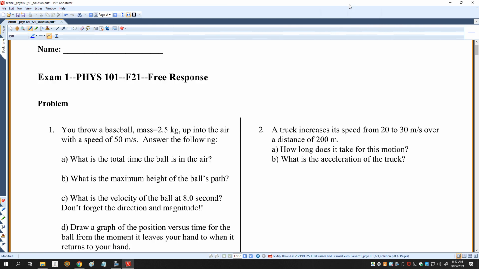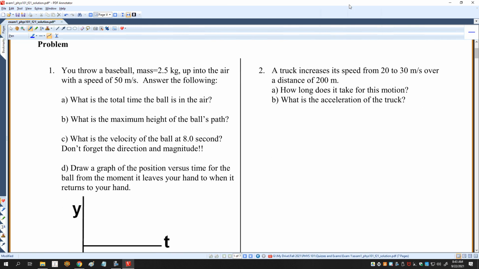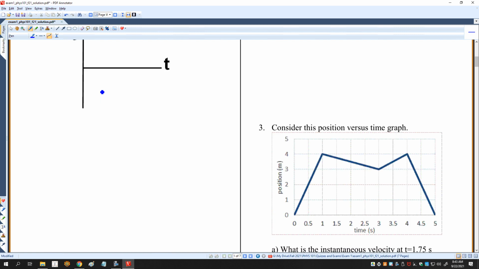Okay, this is exam 1 for fall 21. You throw a baseball with a mass of 2.5 kilograms. Turns out that that mass is not really relevant, but what is important is I have an initial speed of 50 meters per second, and then there are several different things that I'm asking.